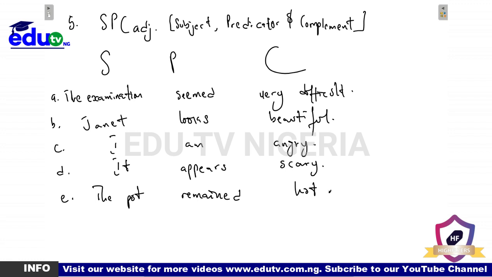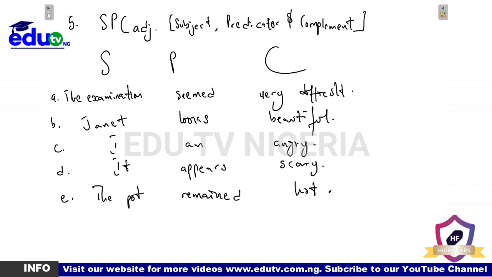Don't forget that one of the things you note about adjectives is that adjectives usually describe nominal items. Am I right? So the examination seemed very difficult. So very difficult is describing the feature of the examination. Janet looks beautiful. Beautiful is telling us about a characteristic of Janet.